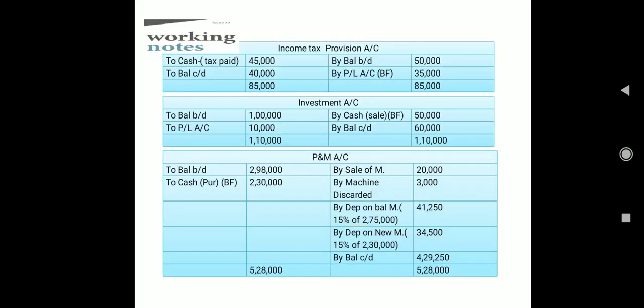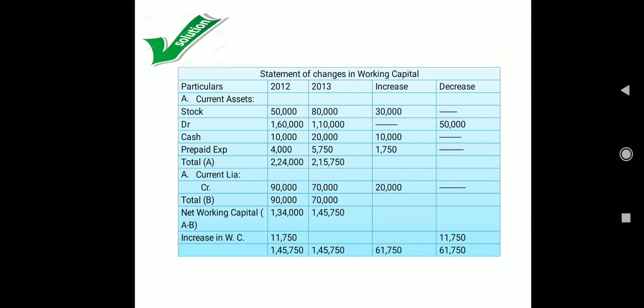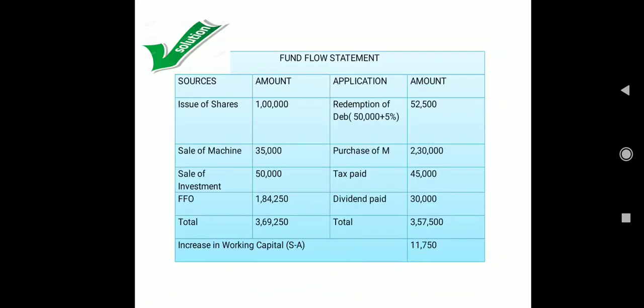That is how much increase in working capital we got while calculating the statement of changes in working capital. Here also we have 11,750, and now also we got 11,750.